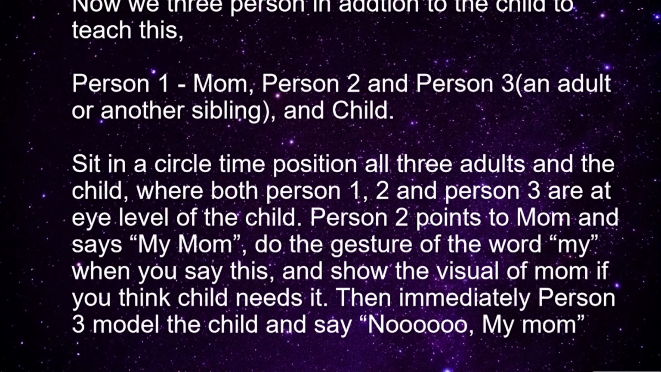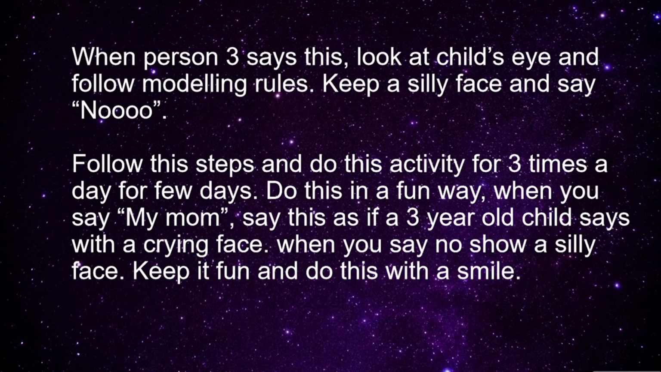Sit in a circle time position, all 3 adults and the child, where persons 1, 2 and 3 are at the eye level of the child. Person 2 points to mom and says my mom. Do the gesture of the word my when you say this, and show the visual of mom if you think the child needs it. Then immediately person 3 models to the child and says no, my mom. When person 3 says this, look at the child's eye and follow modeling rules. Keep a silly face and say no.